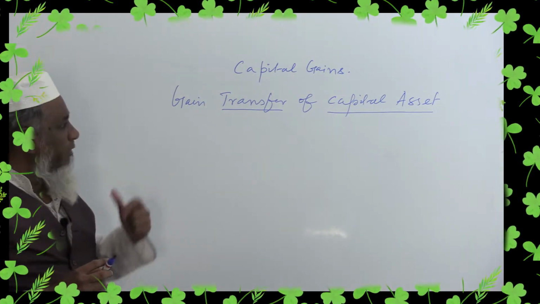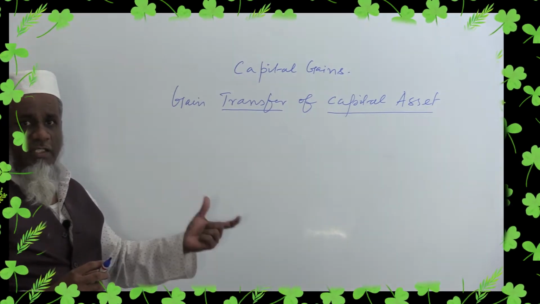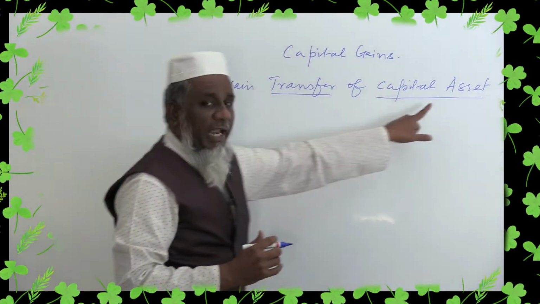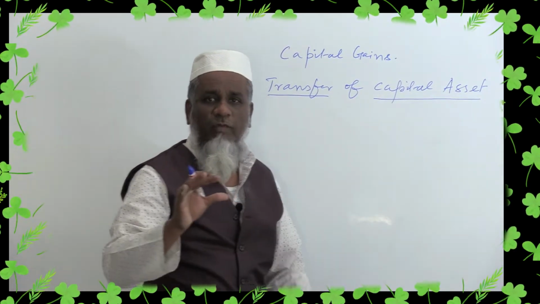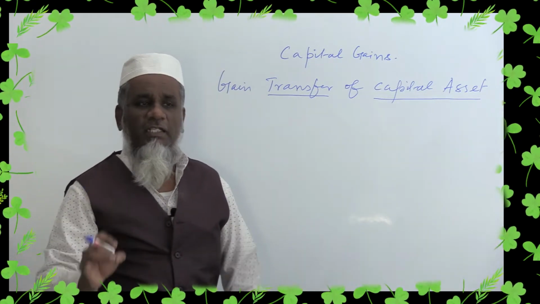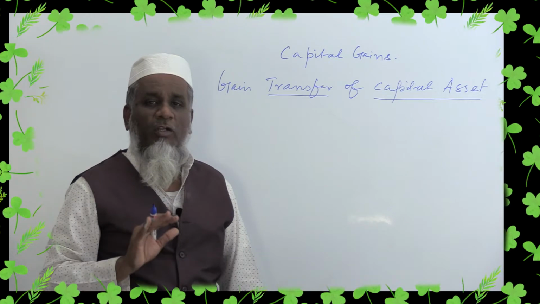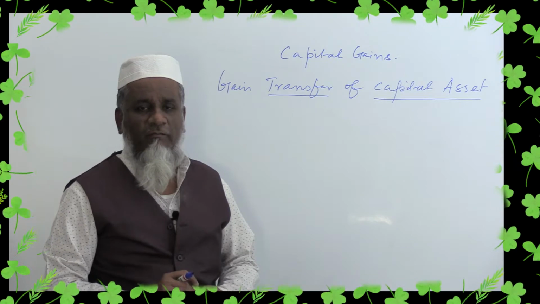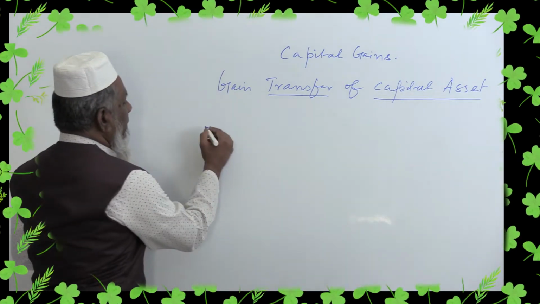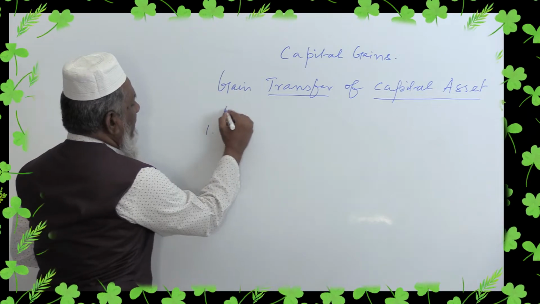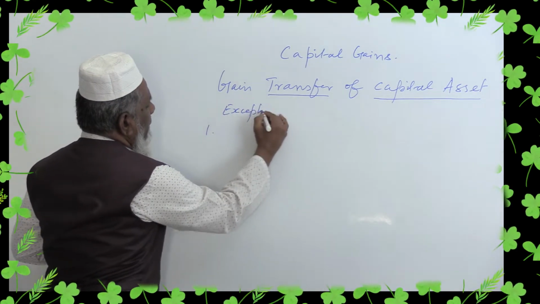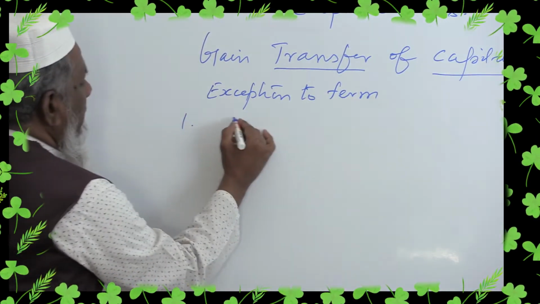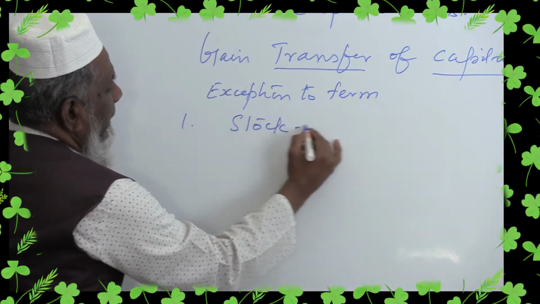And before we go further, you should understand there are some exceptions given in the Act itself for the term capital asset, that we should be very much clear about. What are all the assets which, though they are capital assets, are not considered as capital asset for calculating income from capital gain? The very important points that you can discuss as the exceptions to the term capital asset. The first point is stock in trade.